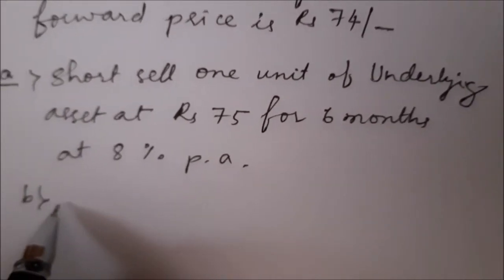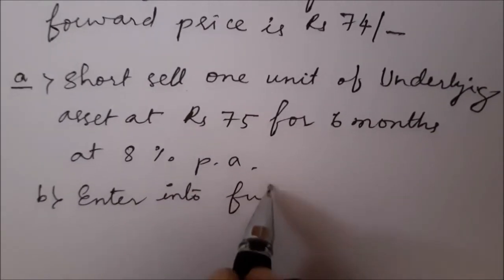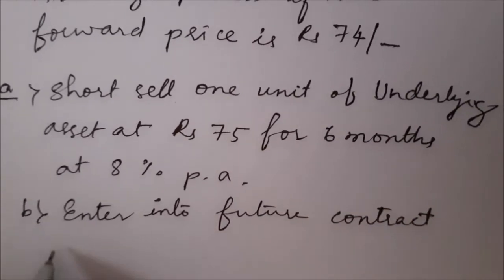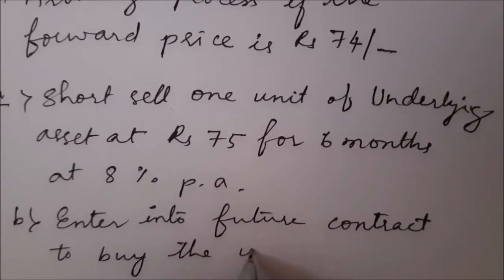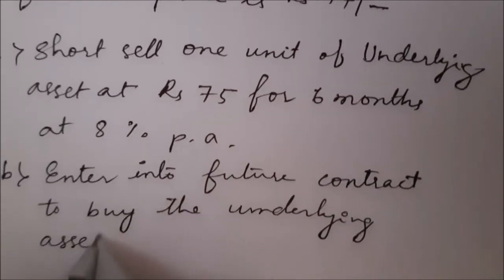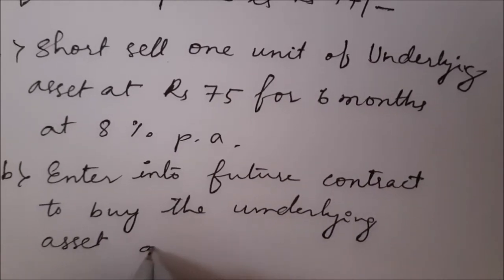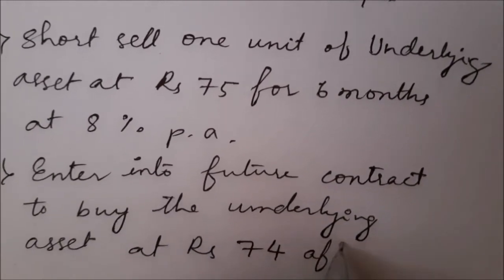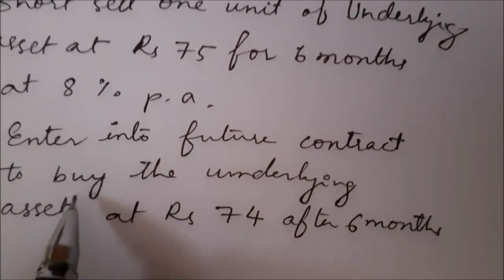Second step, enter into a future contract. We are going to buy in the future. We are short selling today and in future we are going to buy after 6 months. Enter into a future contract to buy the underlying asset in future at rupees 74 after 6 months.